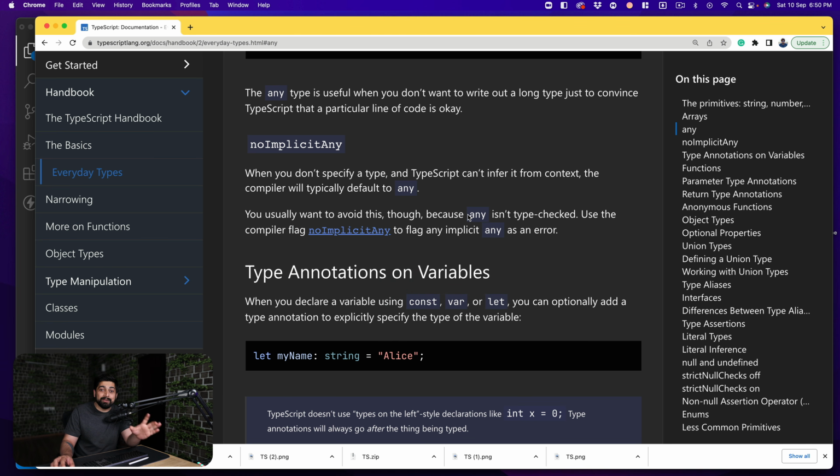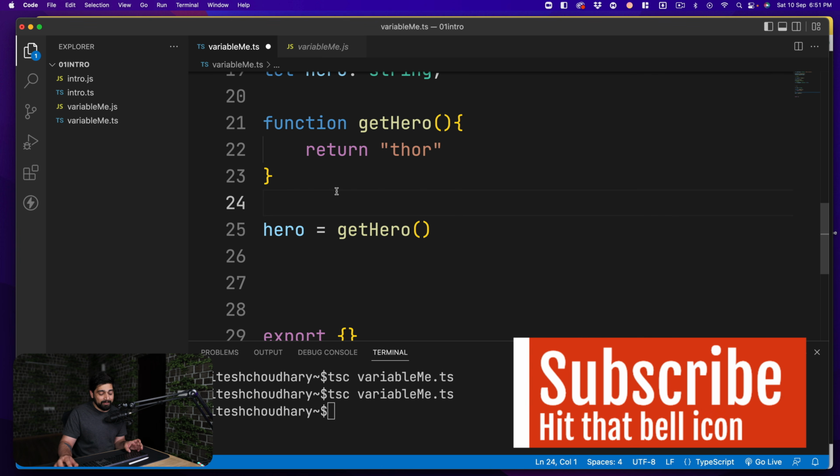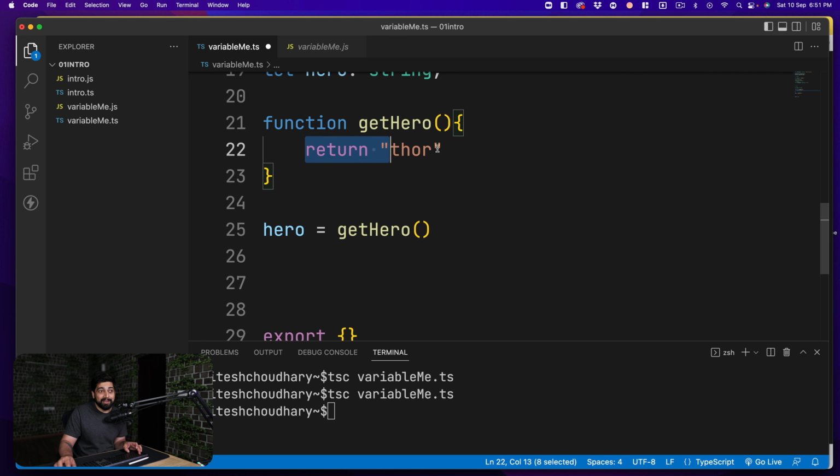So I hope this video gives you clarity about when to use any and when not to use any. Yes, there might be one or two cases, but really you don't want to use any in any of your code. It is not a good practice. You are avoiding all the strictness that TypeScript brings to your code. But the most important other thing here is that the function shouldn't be defined like this. The function should have more values, so that there is a stricter check or definition that, hey, you cannot return a boolean value. You should always be returning a string value.